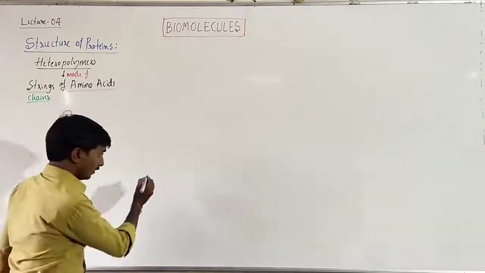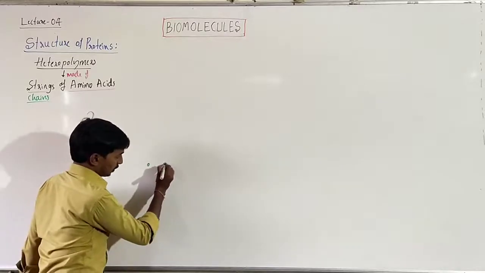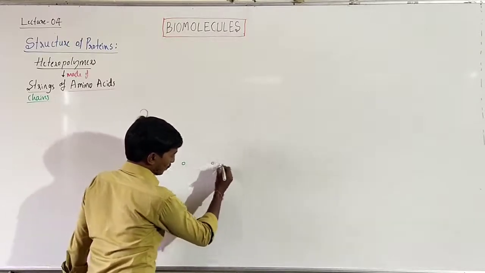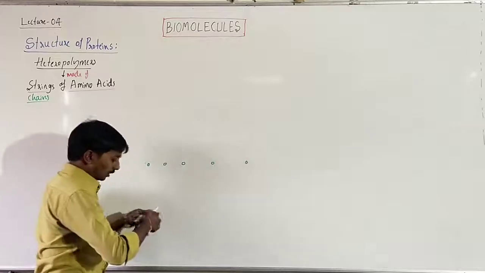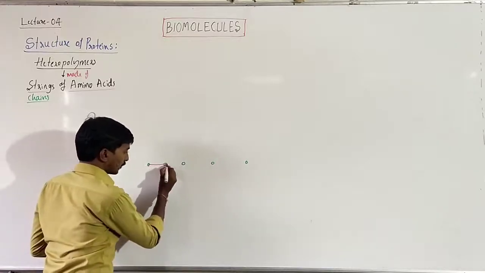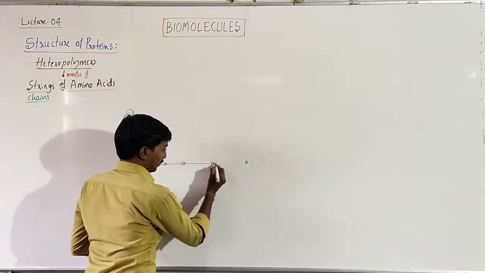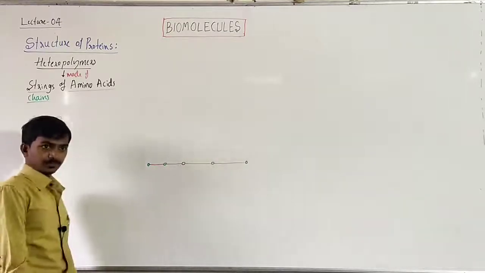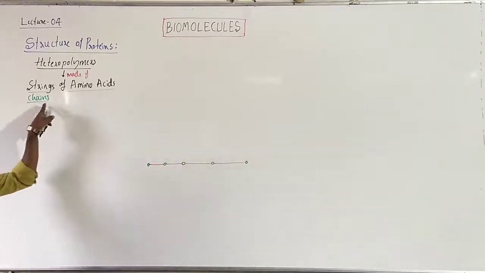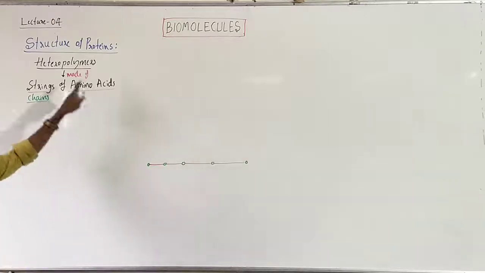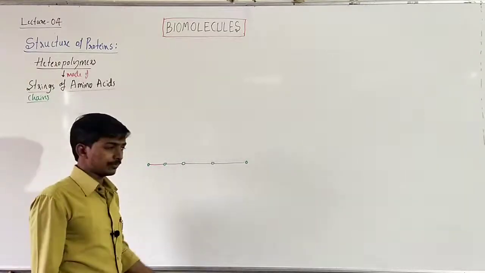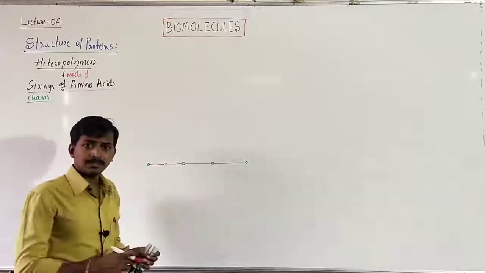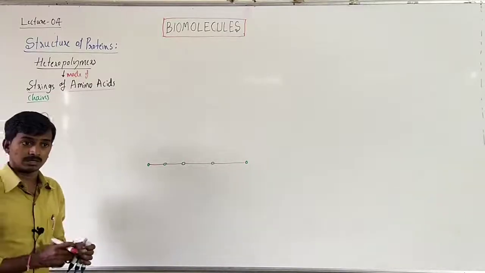For example, 1 amino acid, 2 amino acid, 3 amino acid, 4 amino acid, 5 amino acid, all bound together with the help of a peptide bond. This long chain of amino acids, just the strings or chains of amino acids, is nothing but a protein. But we have mentioned the terms primary, secondary, tertiary, quaternary.